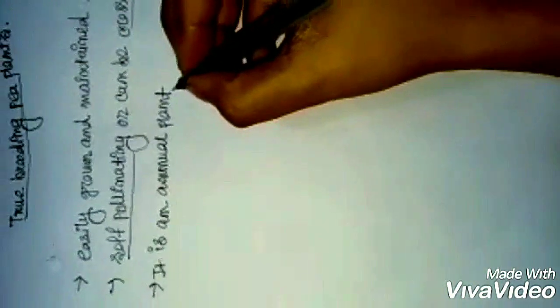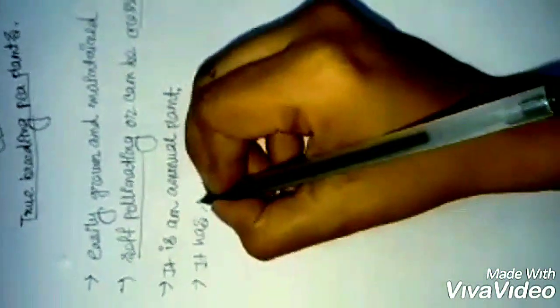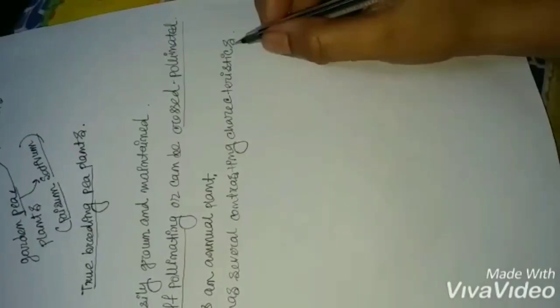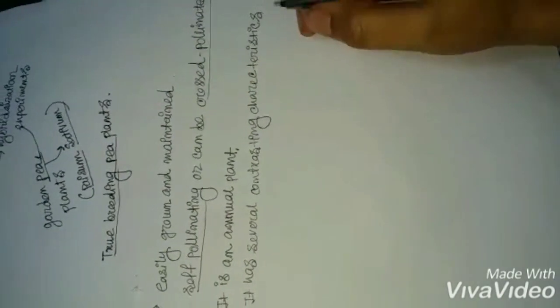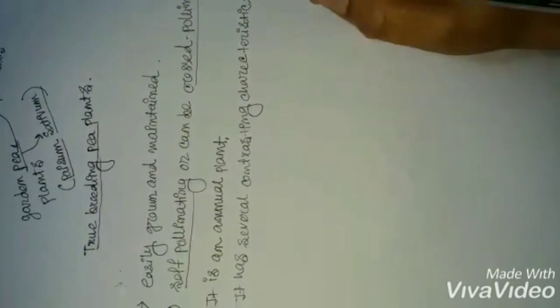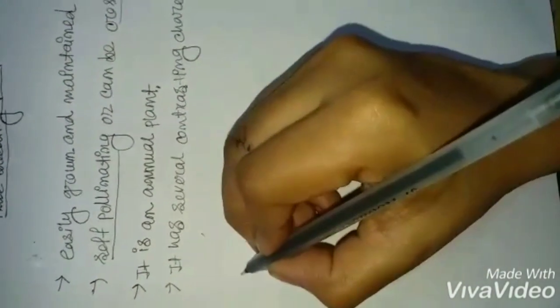The fourth point is it has several contrasting characteristics. Mendel selected 14 true breeding pea plant varieties as pairs, which were similar except one character with contrasting traits. There were 7 characteristics. So the characteristics were,